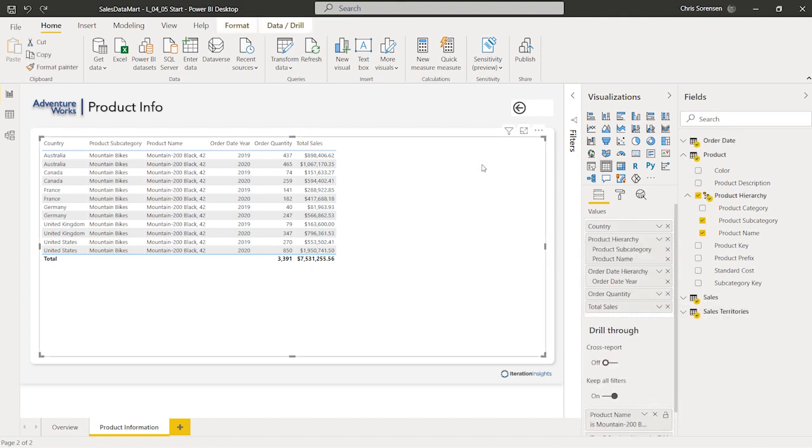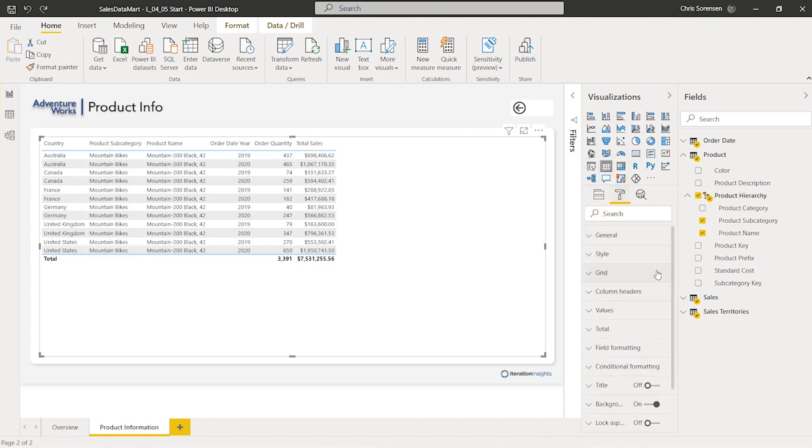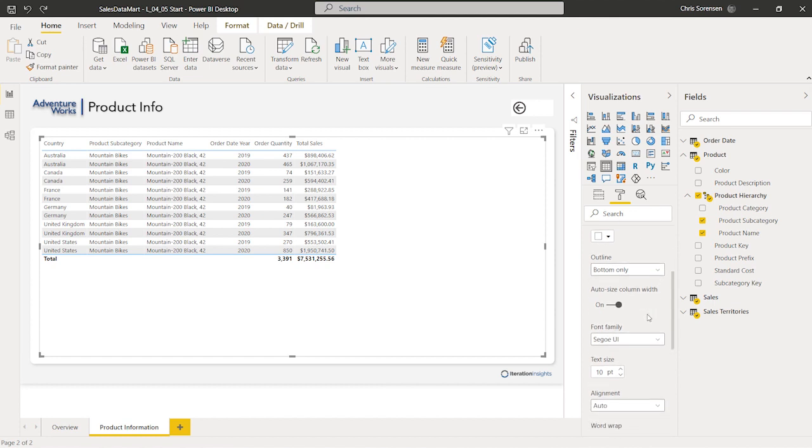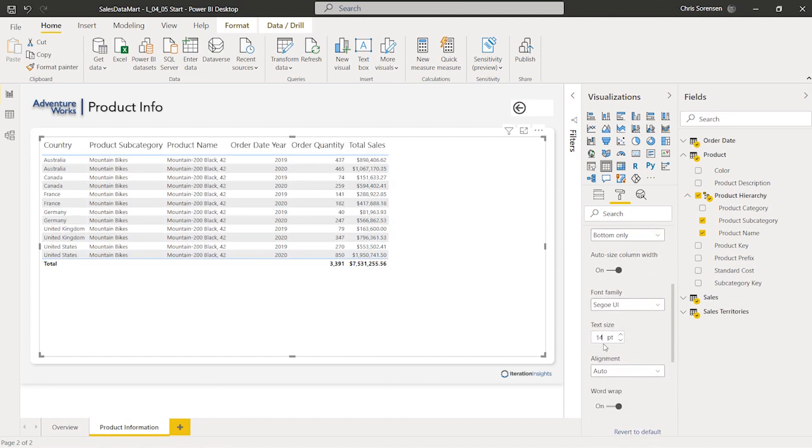Okay, so let's go through and start formatting this table. Once again, let's make sure the table has focus by clicking a blank area in here, and we're going to see the gray border around the edges here. I'm going to go to my format, and let's start off first by going to the column headers. I'm going to open this up here, and first I'm going to make the text a little bit larger. So let's go ahead and make that 14 like so, so that we've got a little nicer text size there.